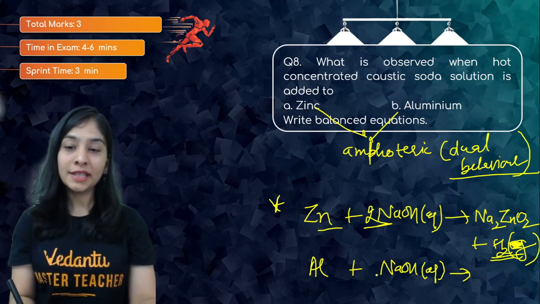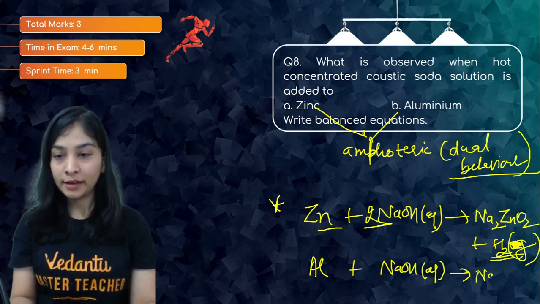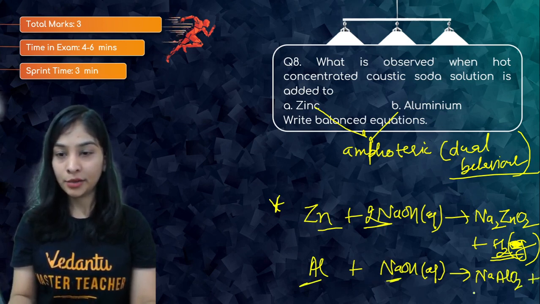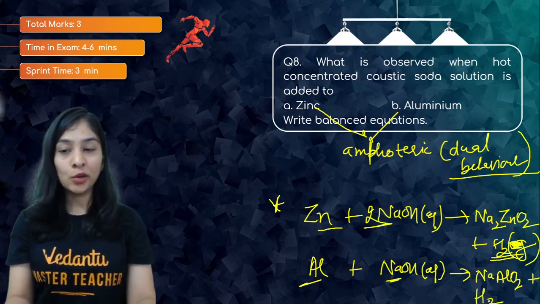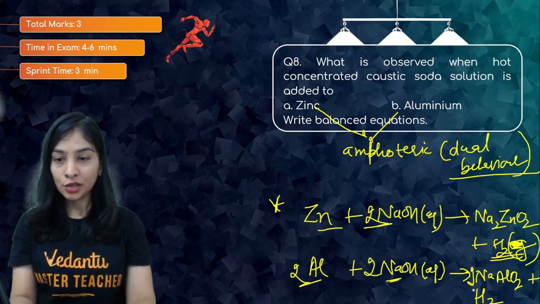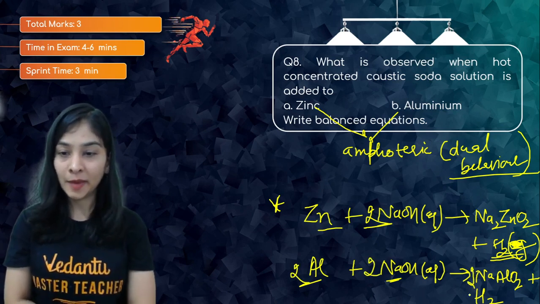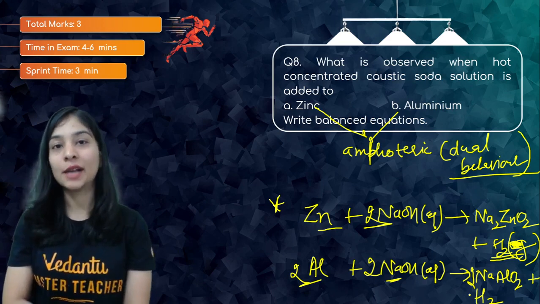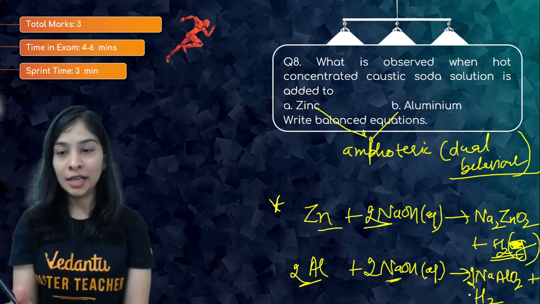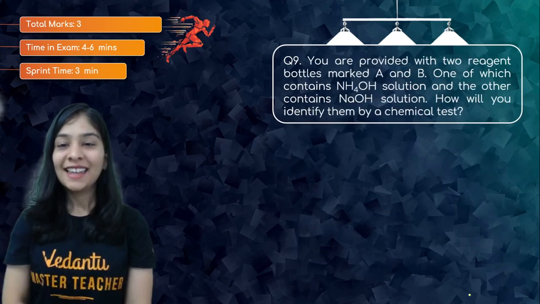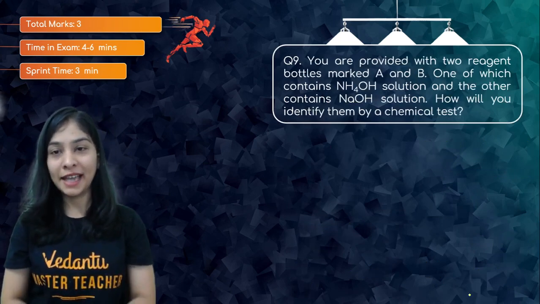Same, when I talk about this reaction, you will get NaAlO2, sodium metaaluminate, and left with hydrogen gas. And you can balance the reaction accordingly. If you take 2 molecules of this, 2 of this, 2 NaAlO2, the reaction is balanced, along with hydrogen gas. That will escape out and give a popping sound. So we wrote the balanced chemical equation also. Easy peasy.